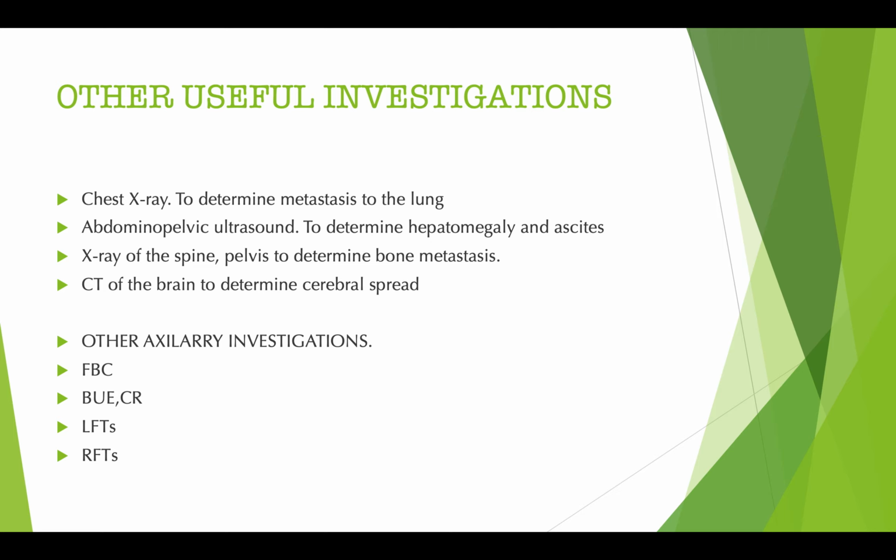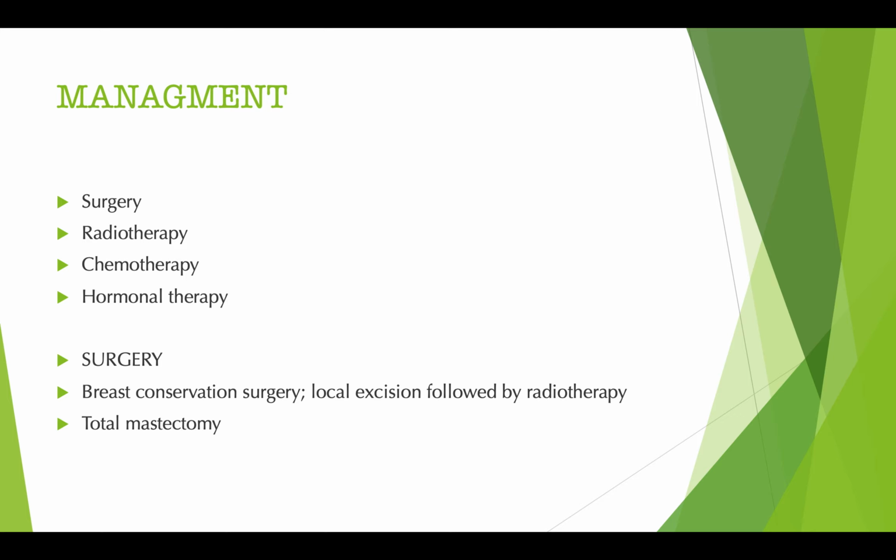So abdominal pelvic ultrasound to determine hepatomegaly and ascites, x-ray of the spine and pelvis to determine bone metastasis, CT of the brain to determine cerebral spread. Other auxiliary investigations as indicated: full blood count, blood urea and creatinine, liver function test, renal function test.